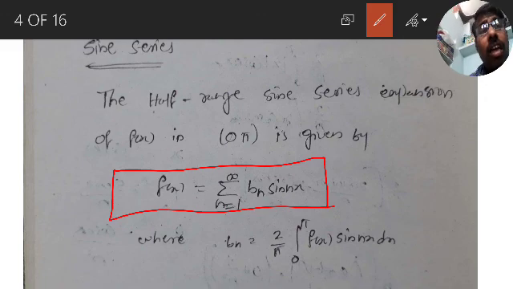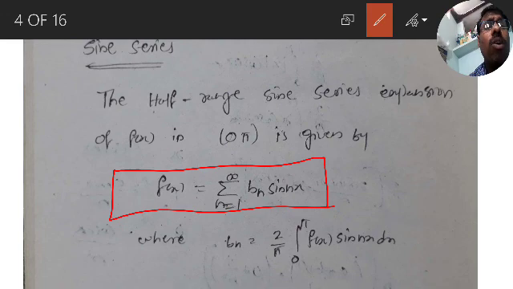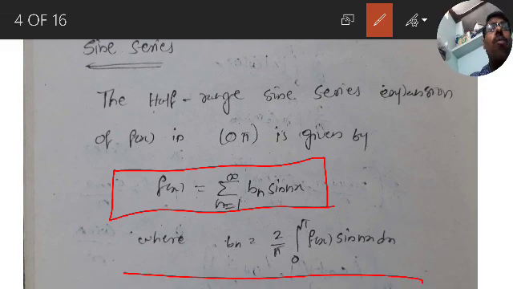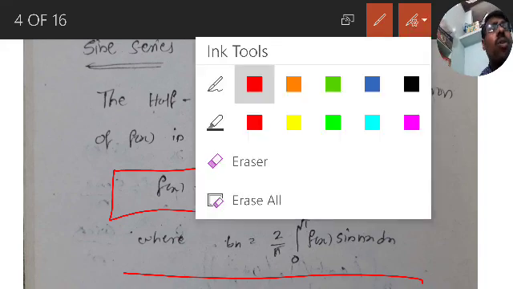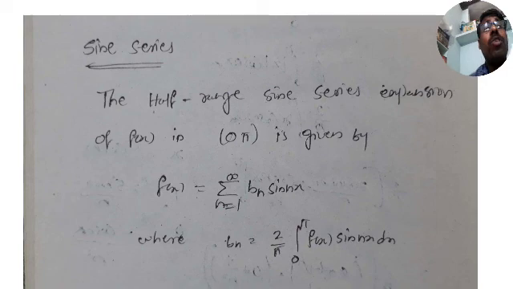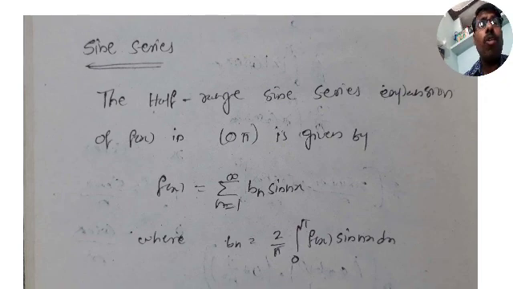So this is a half range sine series. What is that? F of x is equal to sigma n is equal to 1 to infinity bn into sin nx, where bn is 2 by pi integration 0 to pi f of x into sin nx dx. So this is our sine series. Let us go back for problems on sine series. If you have not noted it down, you can note it down. So let us move on to the problems.